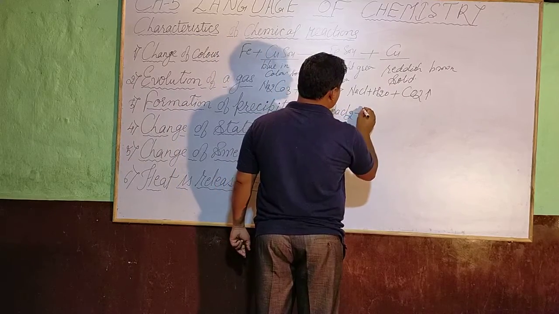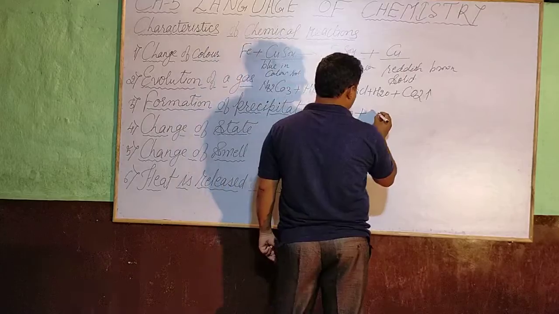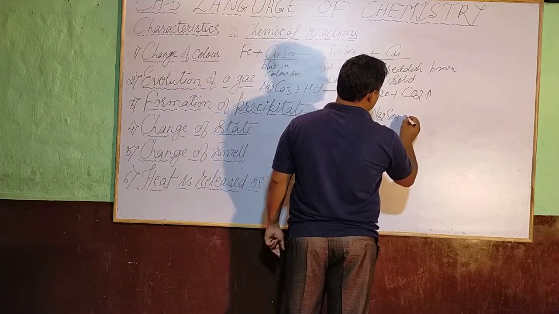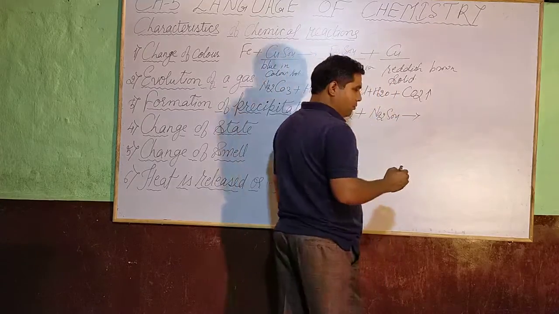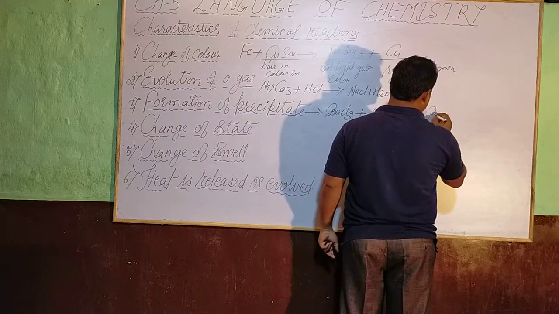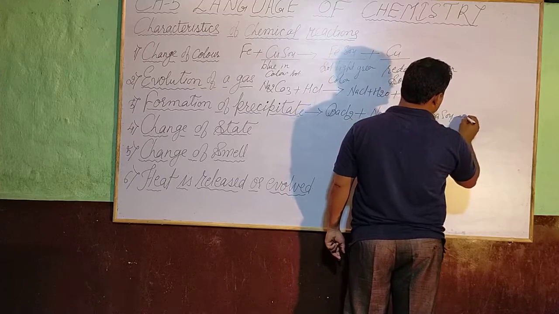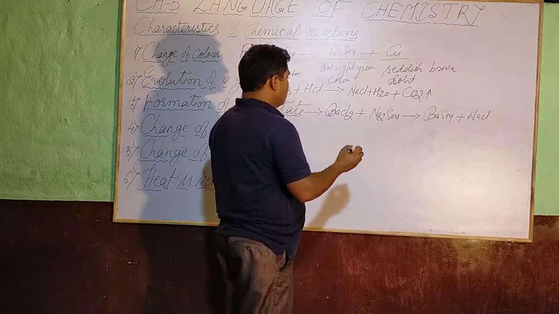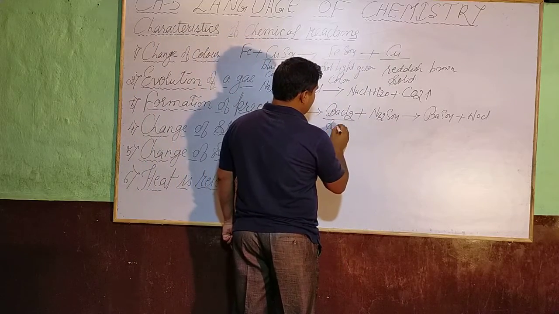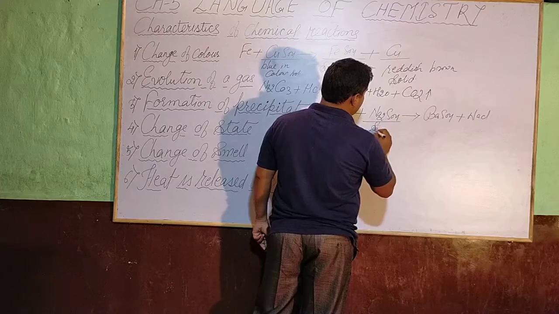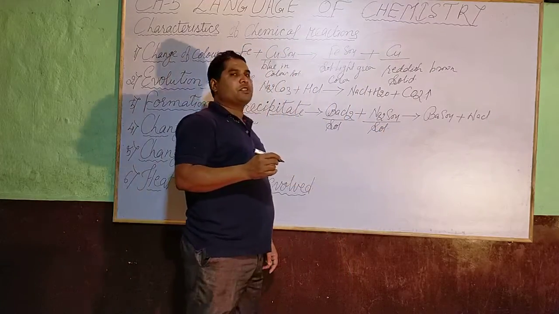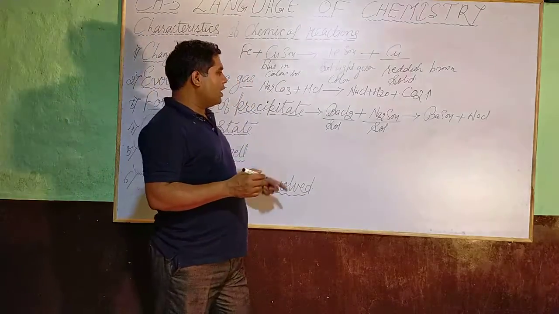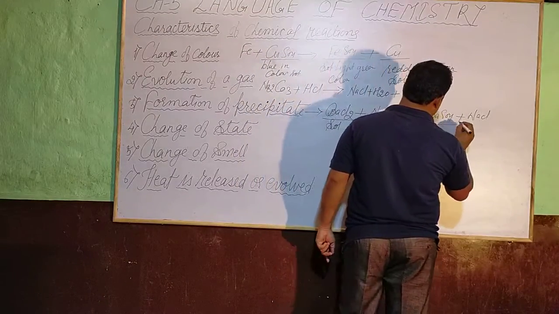Barium chloride reacts with sodium sulfate, and it forms barium sulfate and sodium chloride. Both these compounds are in solution form, in aqueous form. And what do you notice here? A white precipitate is being formed.